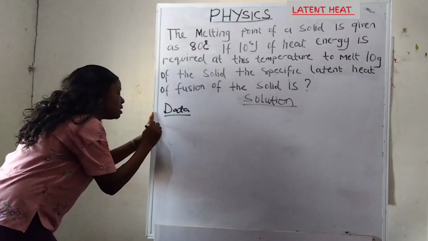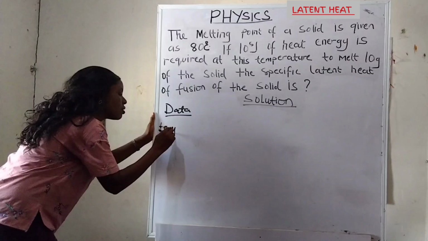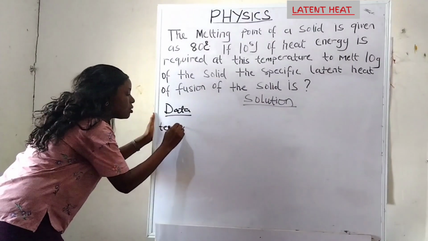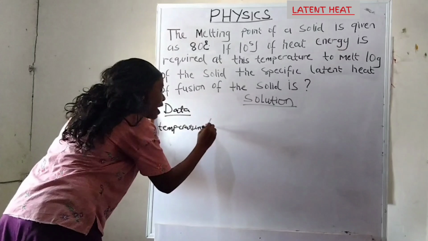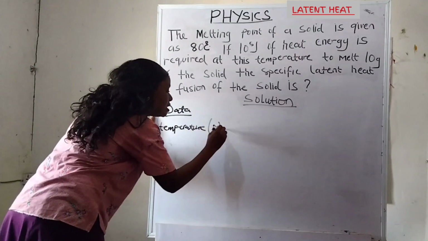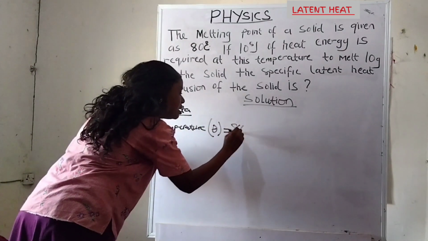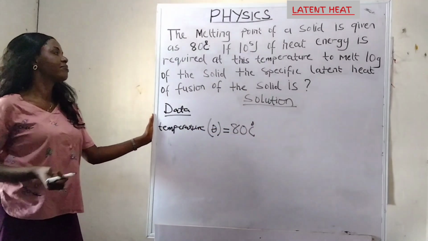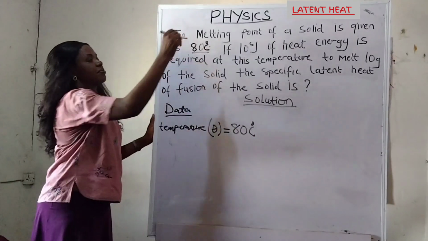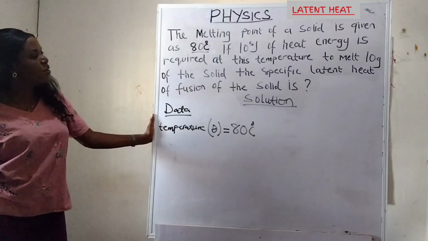So I write temperature, which is denoted by theta, is equal to 80 degrees Celsius.